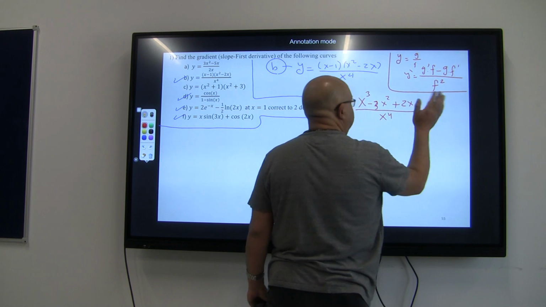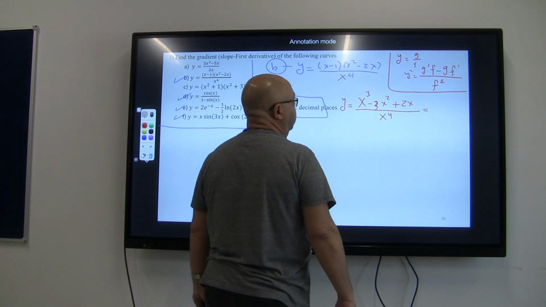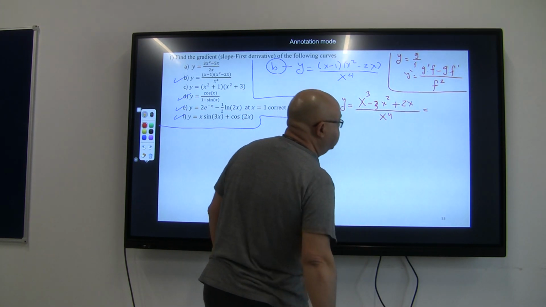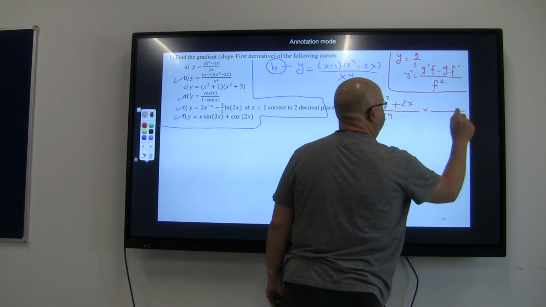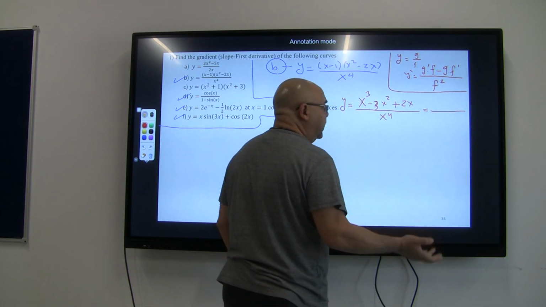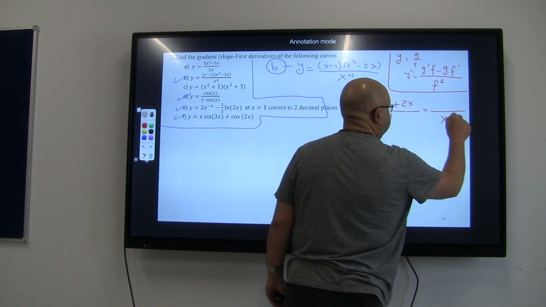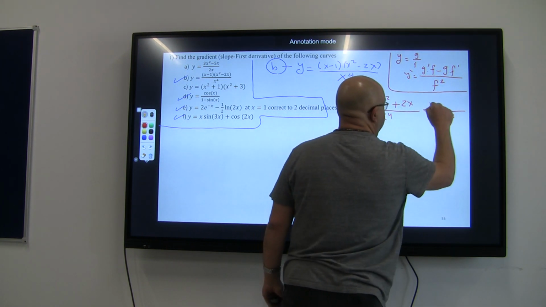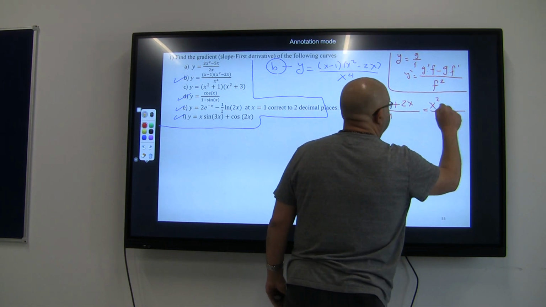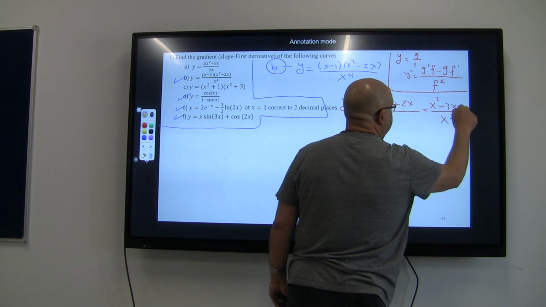I can simplify it a little bit if you like. So let's take x as a common factor from the numerator and cancel it with one of the x's in the denominator. I'm trying to simplify first before differentiating, and it's simple. So it's going to be x cubed, minus 2x squared, minus 3x plus 2, all over x to the power of 3.